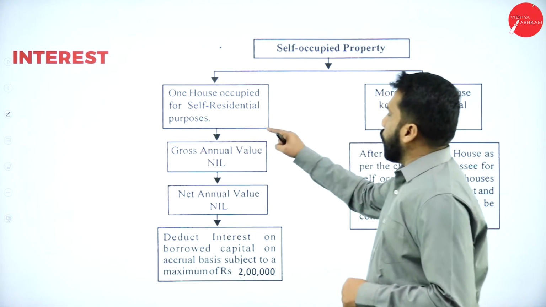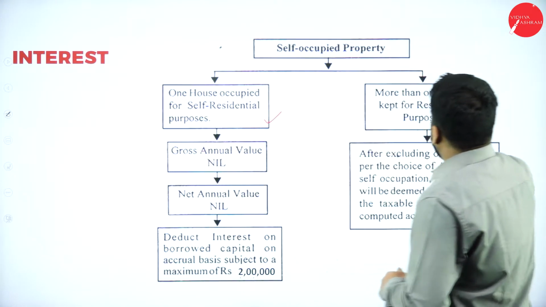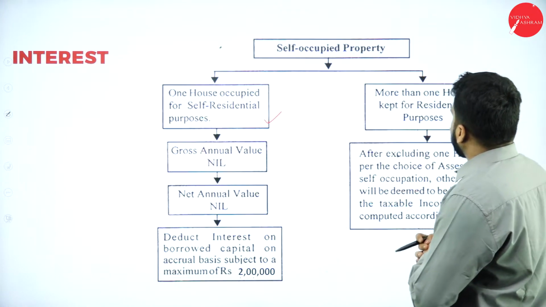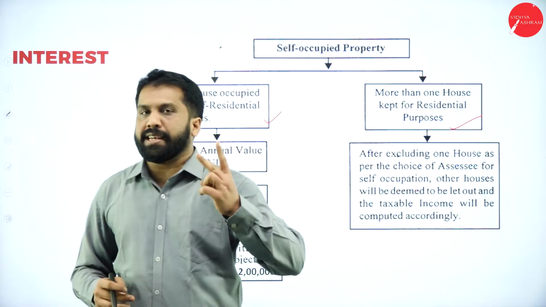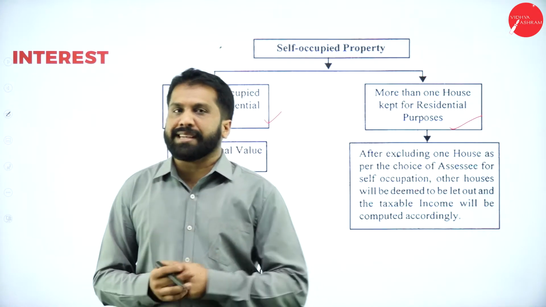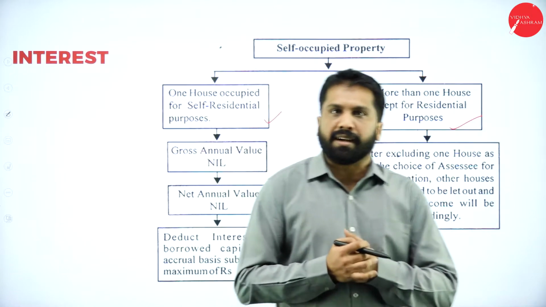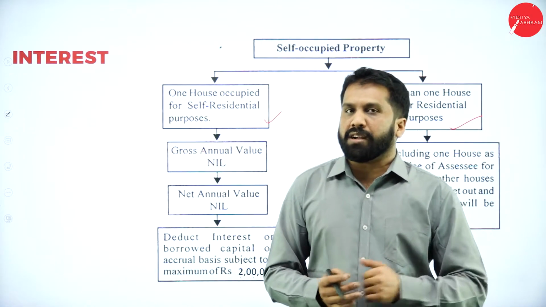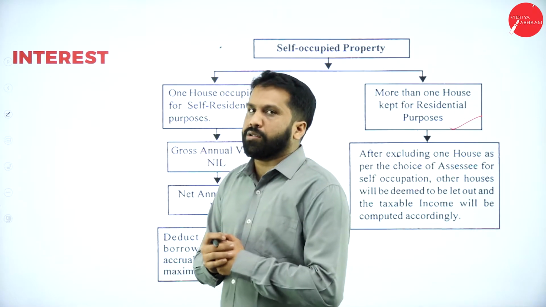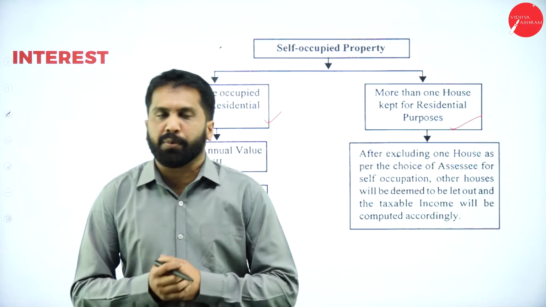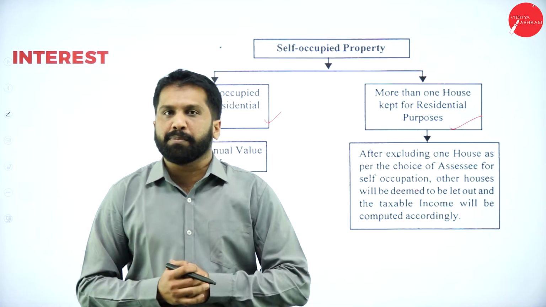Like one house occupied for self-residential purpose, or more than one house kept for self-residential purpose. Like you have two houses, imagine one house you are residing in, and one more house, maybe of parents or grandparents or somebody related to you, is occupied by them. Both the houses you are not getting rent. Why? Because both the houses are resided in by your family members only.